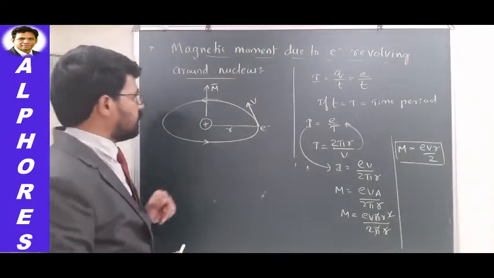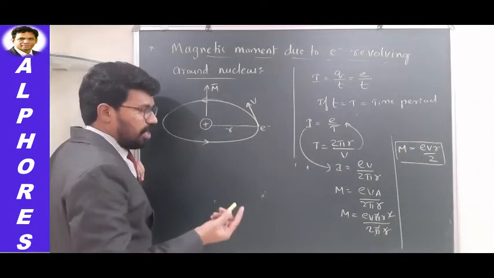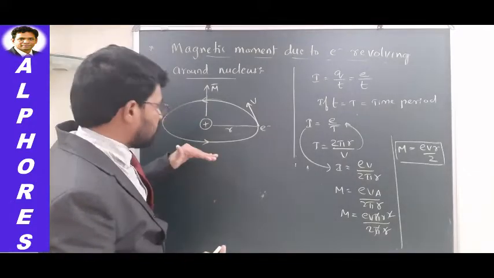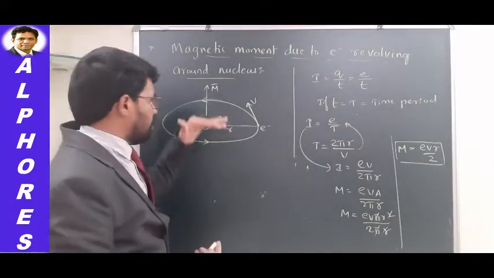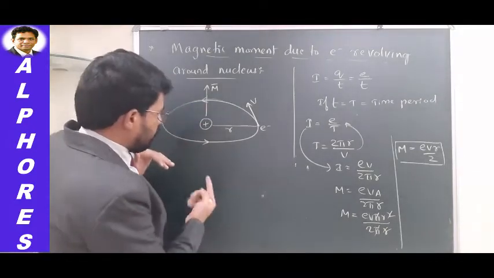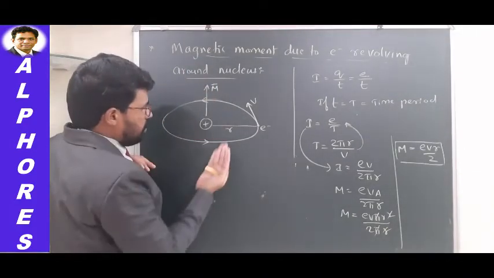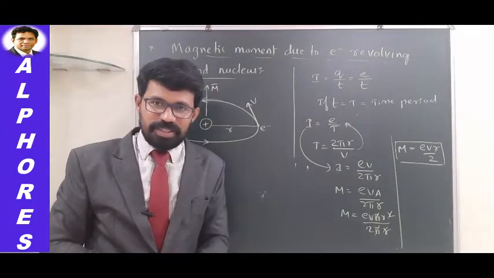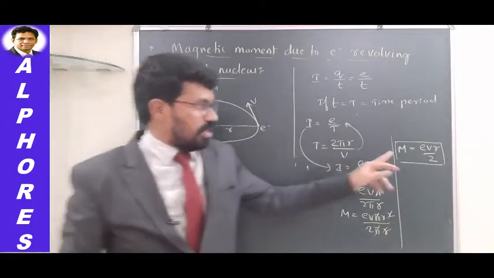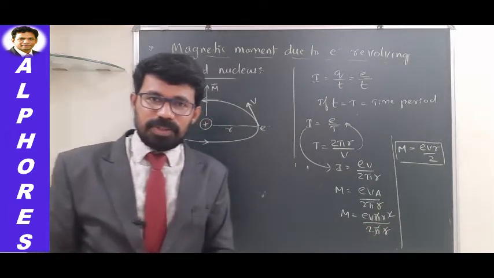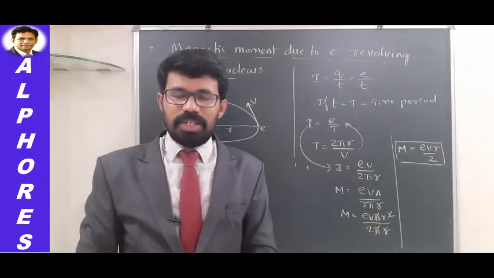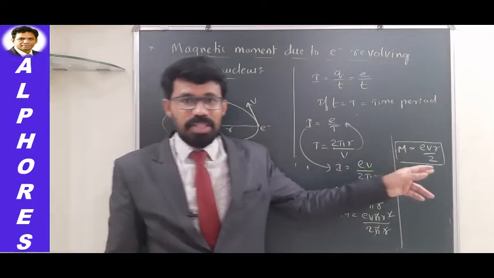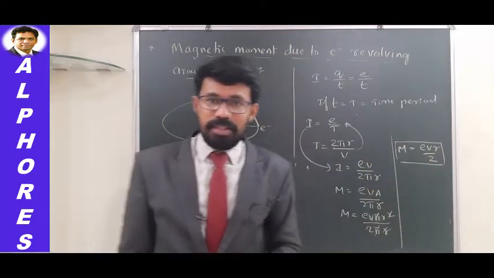Usually magnetic dipole moment direction will be from south pole to north pole, isn't it? It means the bottom of this orbit is south pole and the top of this orbit is north pole. So from bottom to top, or from south to north, there is magnetic dipole moment. So that's how you can imagine. Remember this equation: magnetic dipole moment associated with an electron revolving around the nucleus is e v r by 2, where e is the charge of the electron, v is the speed of the electron in the orbit, and r is the radius of the orbit.